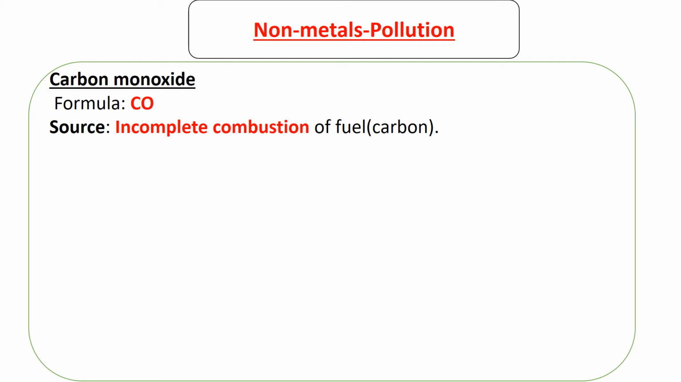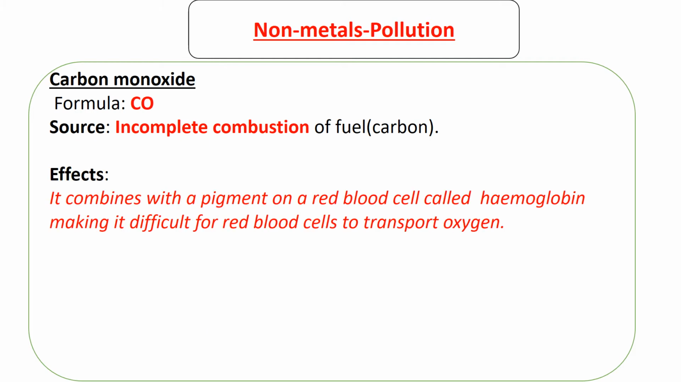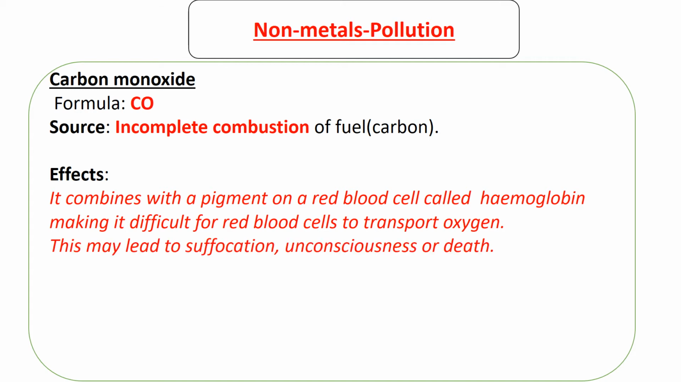How does carbon monoxide affect the air? This carbon monoxide has a very bad behavior of combining with a pigment on a red blood cell called hemoglobin. This pigment, hemoglobin, is the one that combines with oxygen, and as the red blood cells are moving around the body, that oxygen is distributed to all parts of the body. But when carbon monoxide combines with hemoglobin, it means there will be a limited supply of oxygen in a person who has inhaled carbon monoxide. The end result is there will be suffocation, unconsciousness, or death.